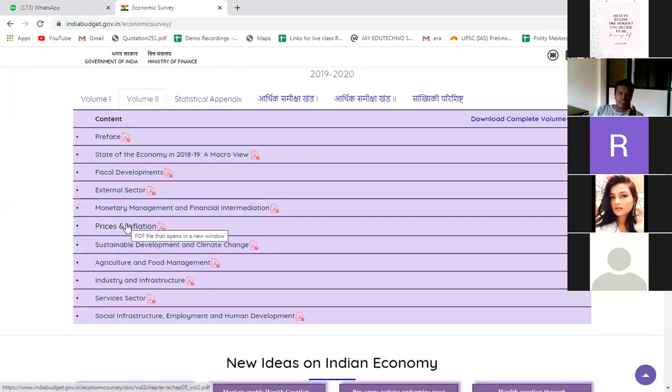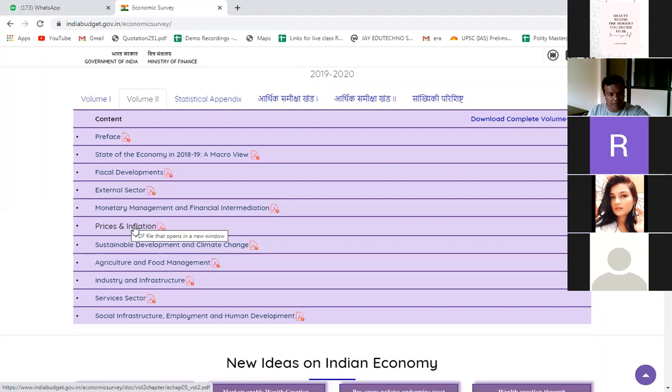So the situation of the economy in the last year about prices and inflation is given. Again, although the economic survey is about 2019-20, it doesn't mean that it has data only related to that year. It also has data from the last 10 years. So there are certain charts, certain graphs, certain diagrams which help us in understanding the state of the Indian economy in the last 10 years, right?